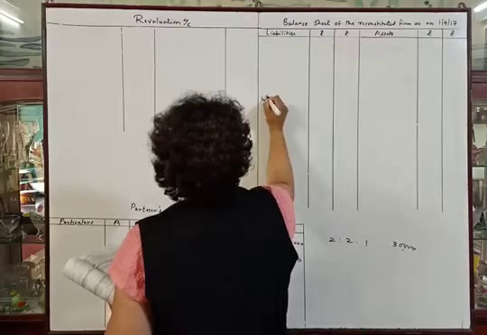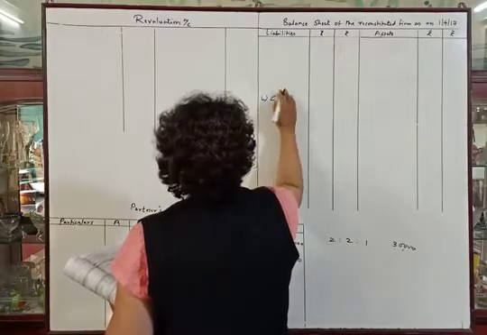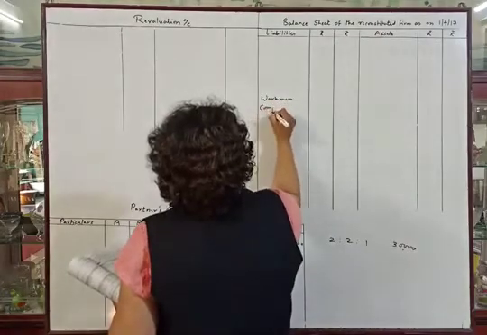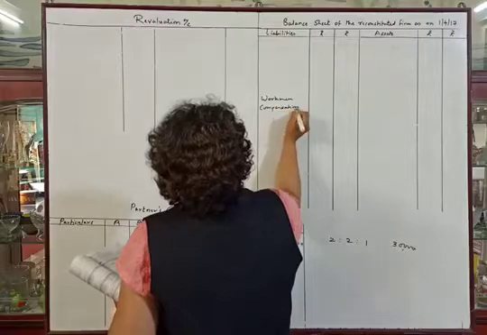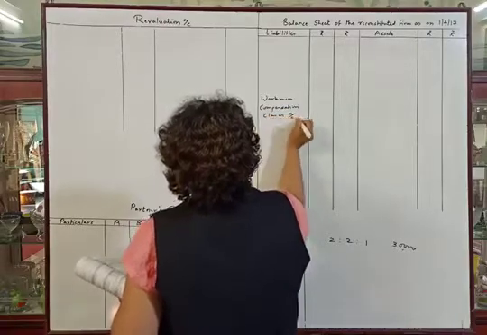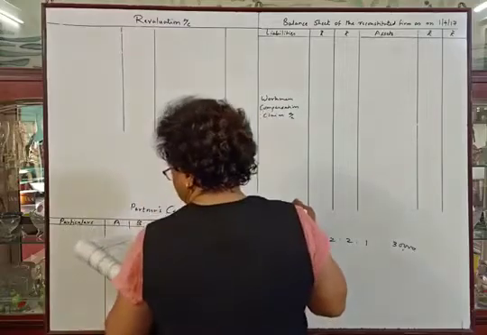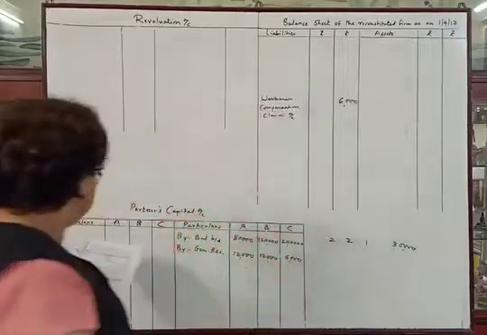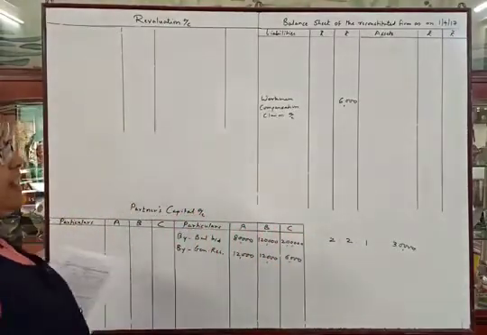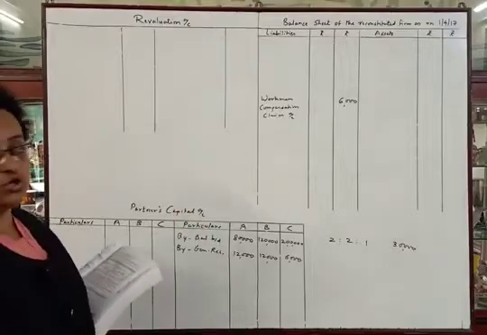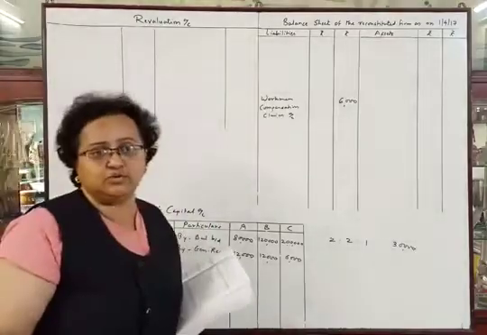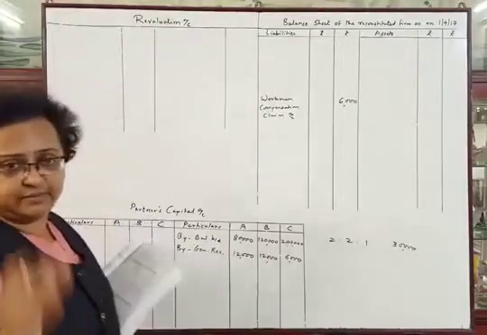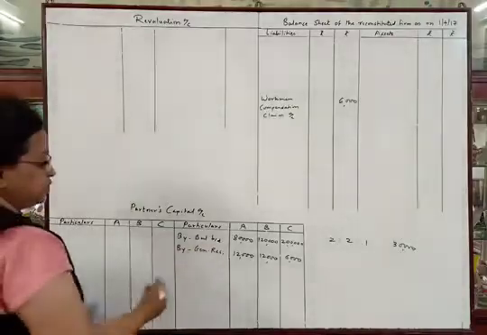So here, workmen compensation claim account, we will transfer the claim of rupees 6,000 here. Old reserve is rupees 10,000 and claim is rupees 6,000. So the difference between 10,000 and 6,000 is rupees 4,000, which is the remaining amount of reserve. We will transfer that remaining amount to partners capital account credit side.